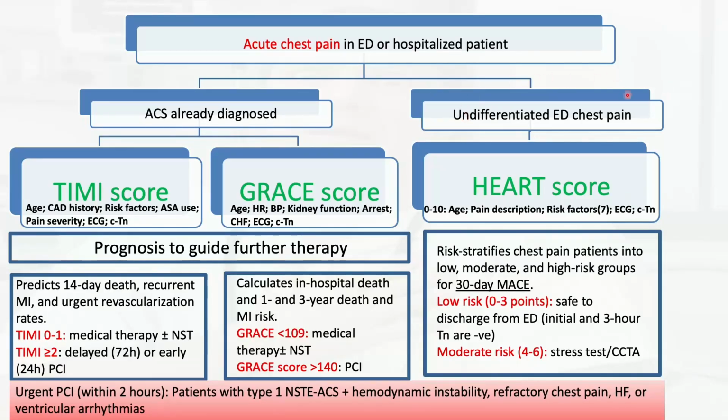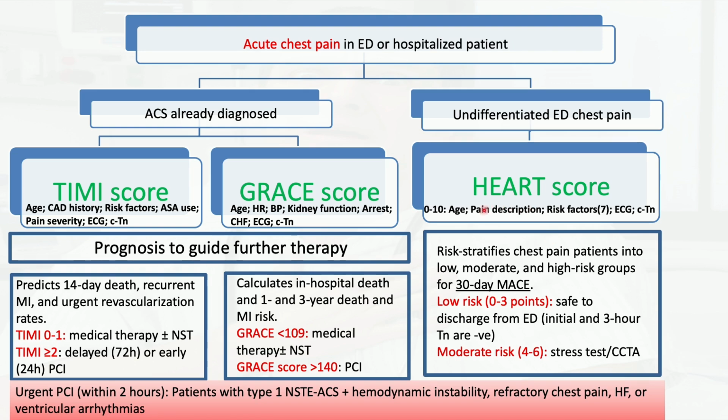So if a patient has acute chest pain, but we're really not sure if this is cardiac or non-cardiac in origin, this is where the HEART score can be very useful. The HEART score is meant to tell you the risk that this patient with acute chest pain has of an acute cardiac event, stroke, or any other acute atherosclerotic event in the next 30 days, because these are the patients that I want to manage and not miss.